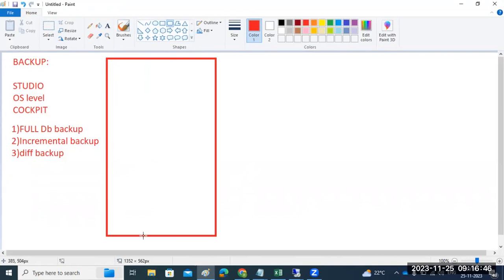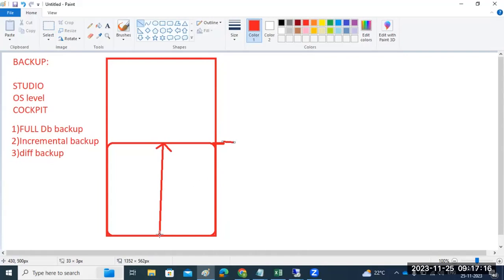Every day the data increases, so your data, the DB size, your bucket, got filled up to here. When you take the full database backup on Monday,